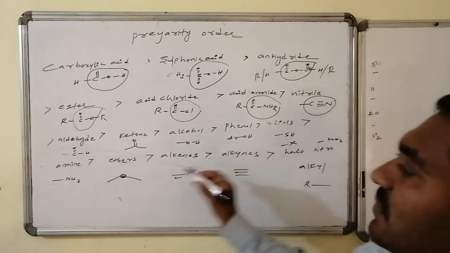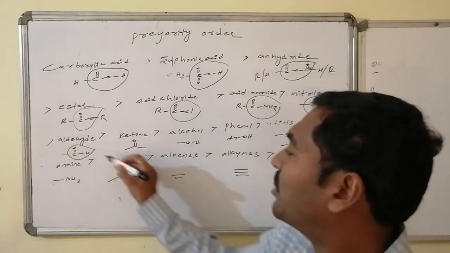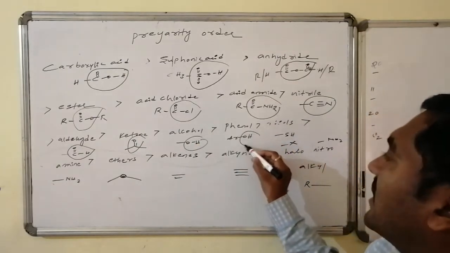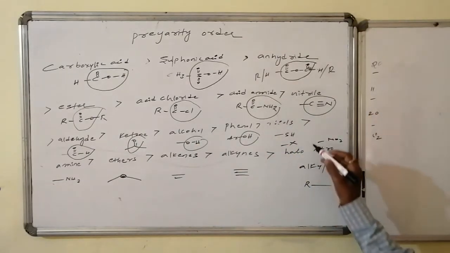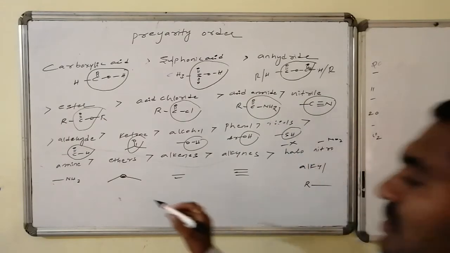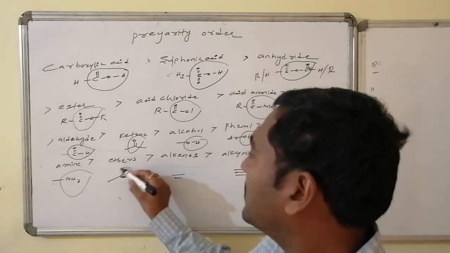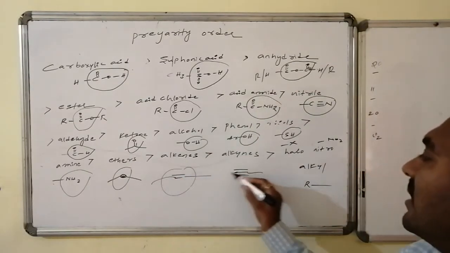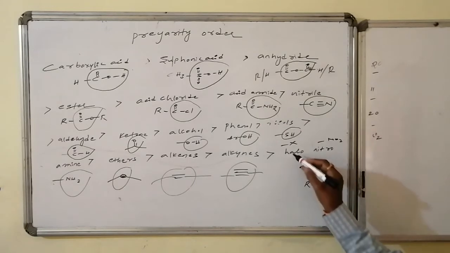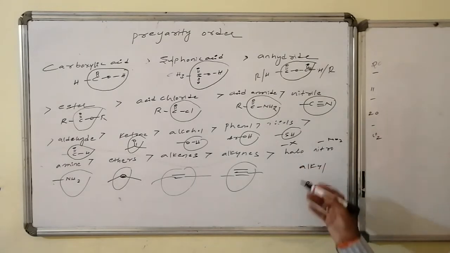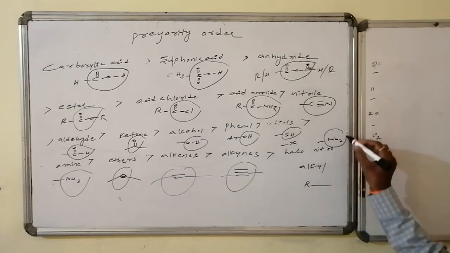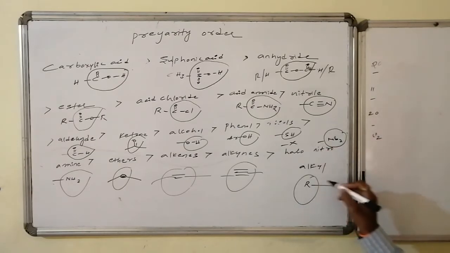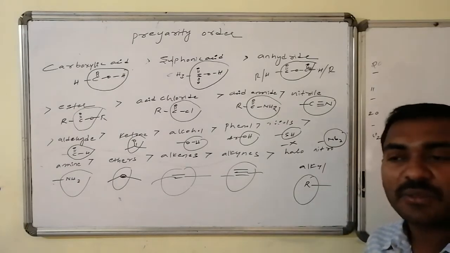Nitriles have CN as the functional group. Aldehydes have C double bond OH. Keto is CO. Alcohols are OH. Aryl alcohols, phenols, are aryl followed by OH. Thiols are SH functional groups. Amines are NH2 and its derivatives. Ethers are oxygen connectivities. Alkenes are double bond followed by connectivities. Alkynes are triple bond followed by connectivities. Halogens, you know, are fluorine, chlorine, bromine. Nitro is NO2 followed by connectivities with the alkyl groups. Alkyl portion is methyl, ethyl, propyl, and it has a branched part, which can be connected to any part of the straight chain.